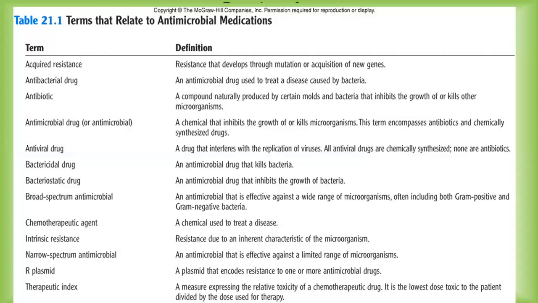The therapeutic index is particularly used to express the toxicity of a chemotherapeutic agent. How effective the drug is in order to show its efficacy to kill a particular bacteria. At the same time, it should have the lowest toxicity when it is used in a particular patient. We'll speak in detail about it.